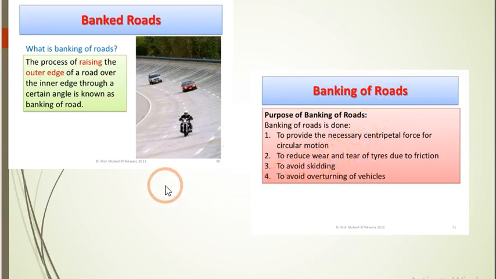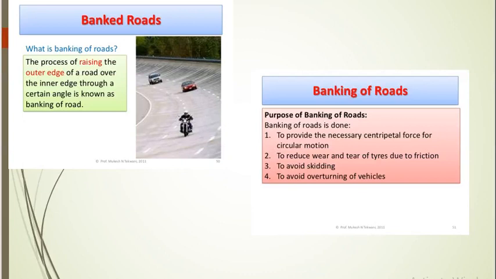Why do we require that? To provide the necessary centripetal force for circular motion, to reduce wear and tear of the tires due to friction, to avoid skidding, and to avoid overturning of vehicles.